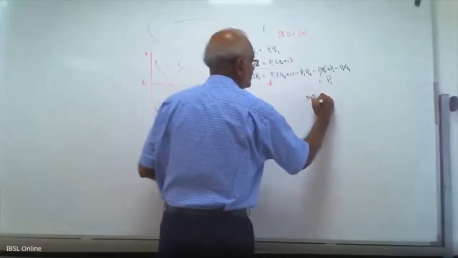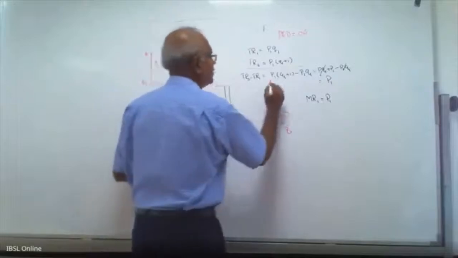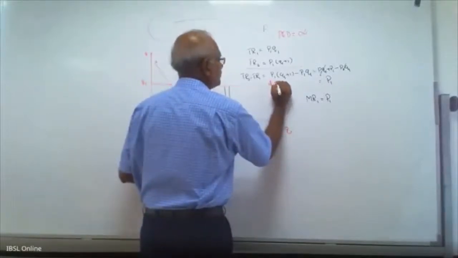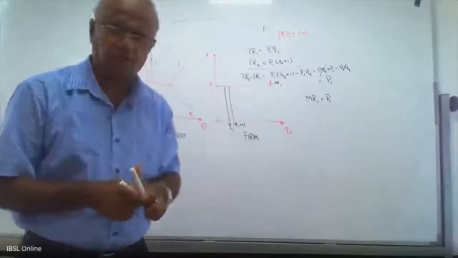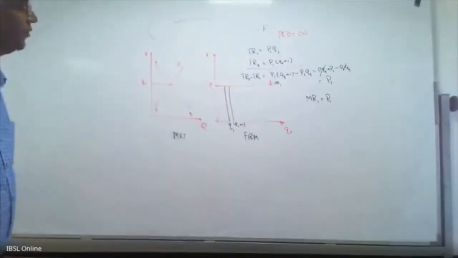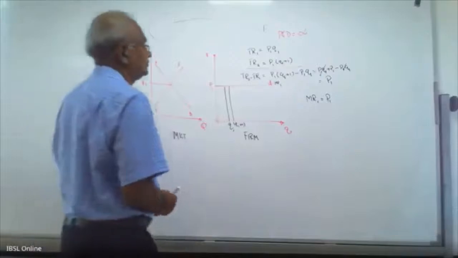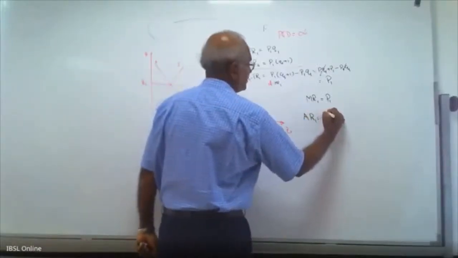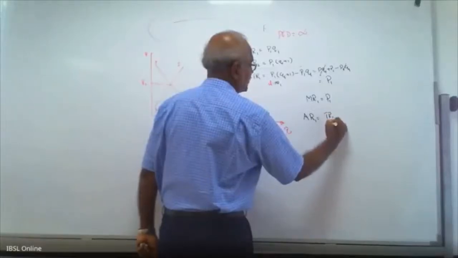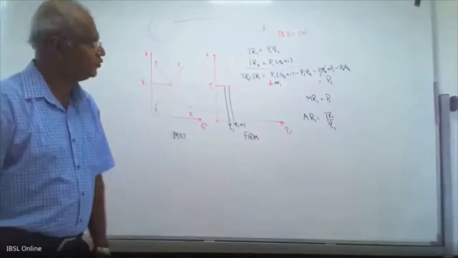Marginal revenue is equal to P1. So therefore, demand equals marginal revenue. In the note, you have that one, marginal revenue equals demand. You can see, I have derived that. Average revenue also: AR1 equals TR1 divided by Q1.